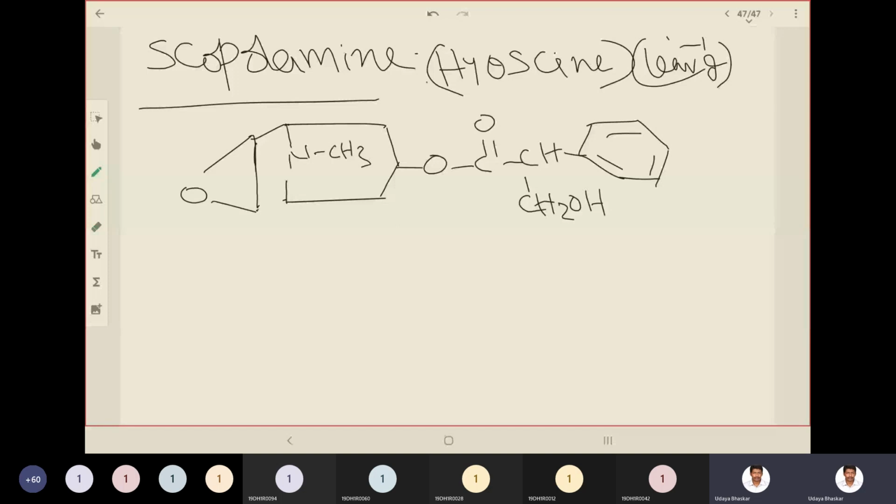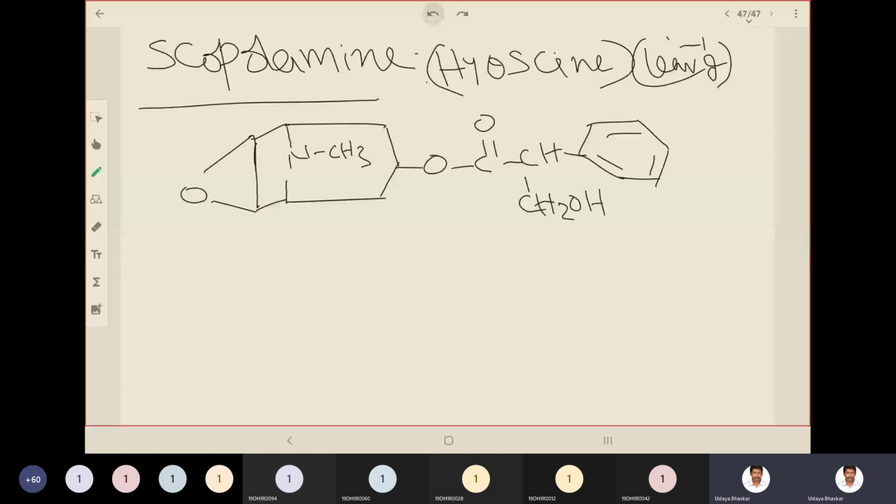Let me draw it neatly. So this is somewhat better. Okay, so this is scopolamine.